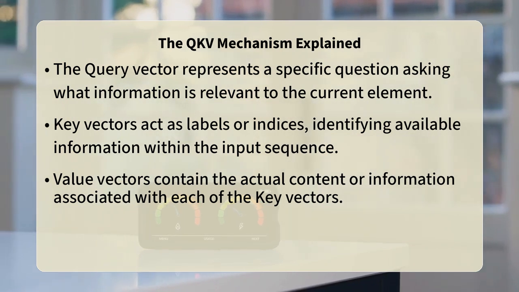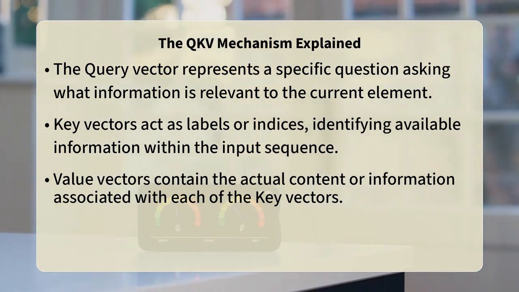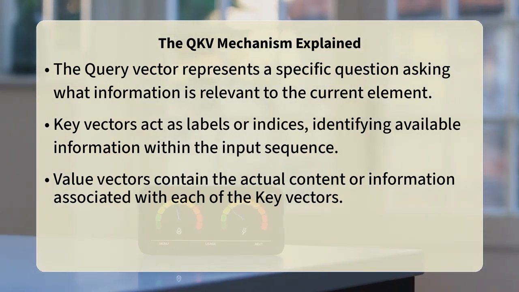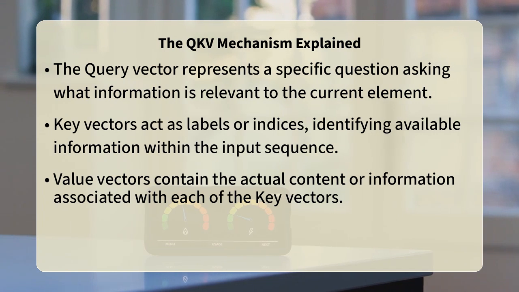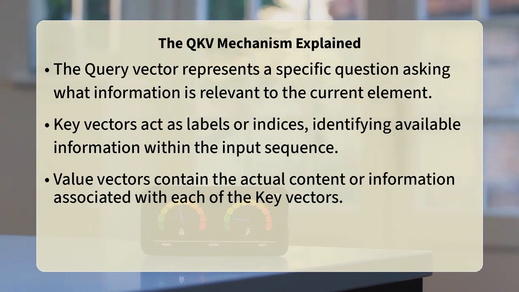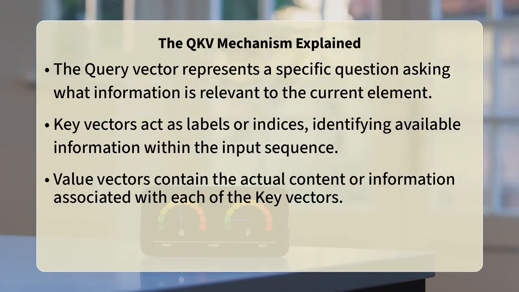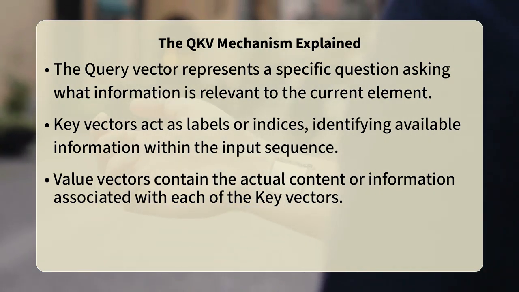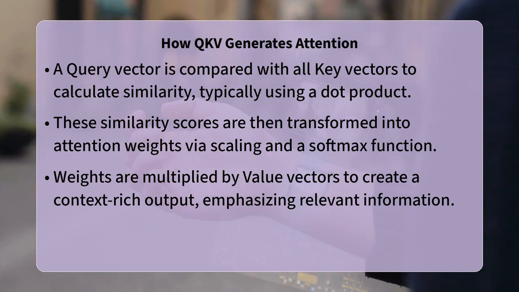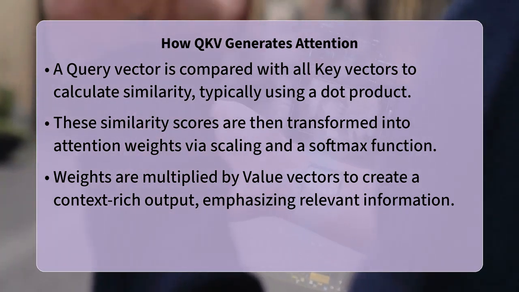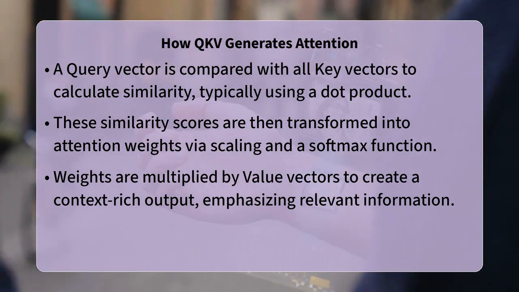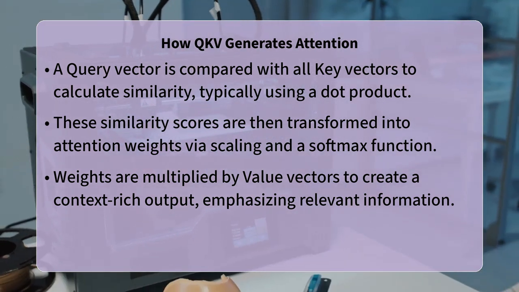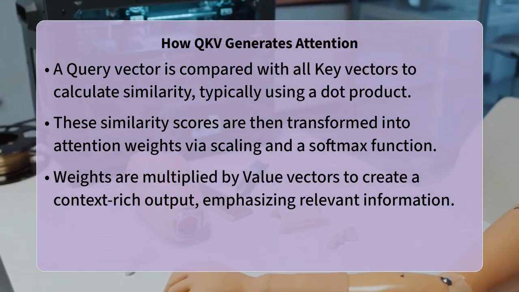To put this into practice, for each word or token in an input sequence, the self-attention mechanism generates a query, a key, and a value vector. Let us say you are processing the word bank in a sentence. Its query vector will be compared to the key vectors of every other word in the sentence, for example, river and money. If bank is a query about a financial institution, its similarity to the key for money will be high, and its similarity to the key for river will be low.